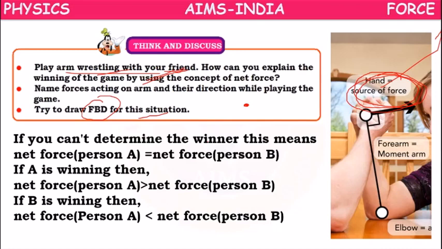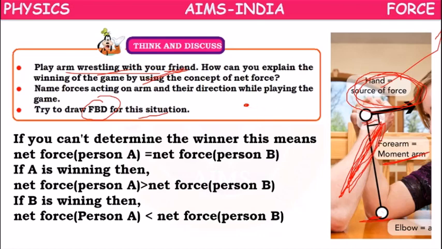Here, forearm. Along this forearm the movement is happening, so that is called the movement arm. Here the elbow part will be the rotating point, from where the rotation of the hand will take place.